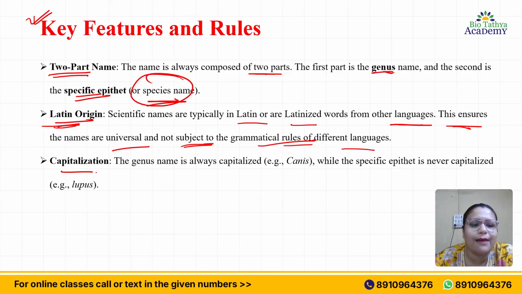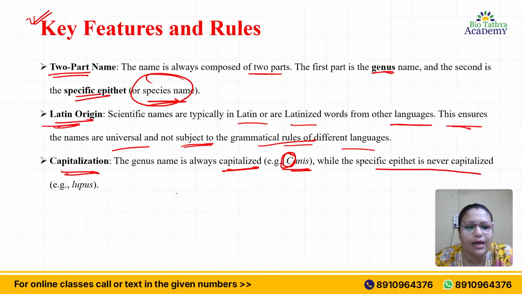Now, if we talk about capitalization, the genus name is always capitalized. For example, in Canis, the letter C is always capitalized. The first letter is always capitalized when you write the genus name, while the specific epithet is never capitalized. For example, lupus. Not all the letters are capitalized, only the first letter of the genus.